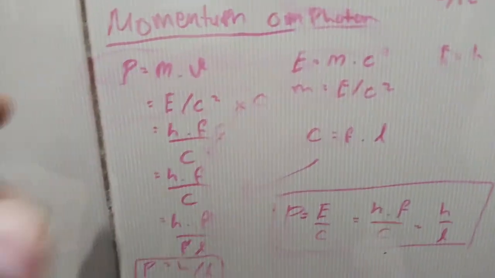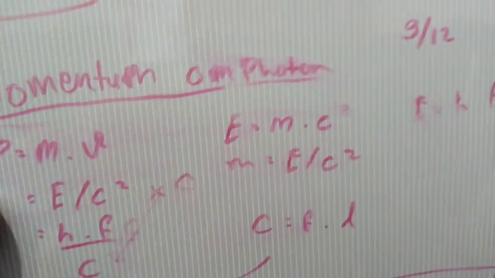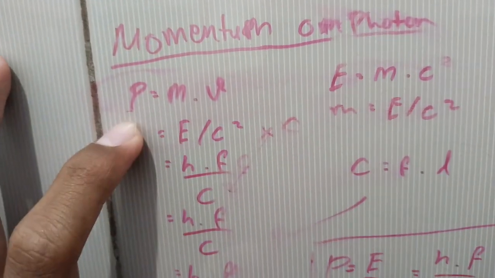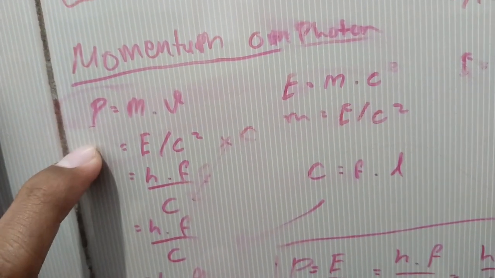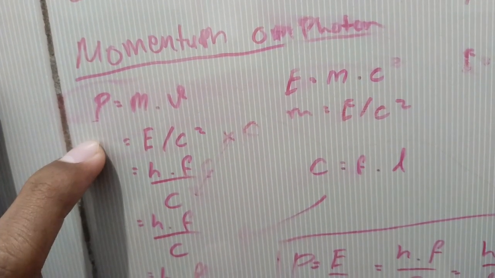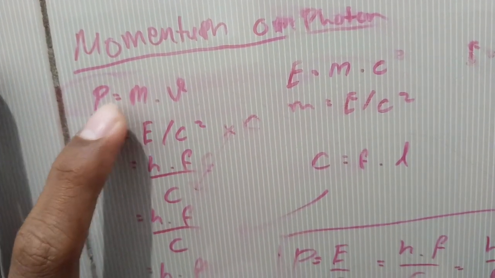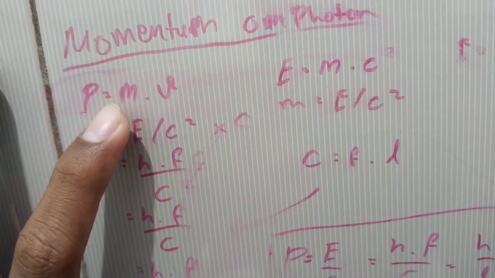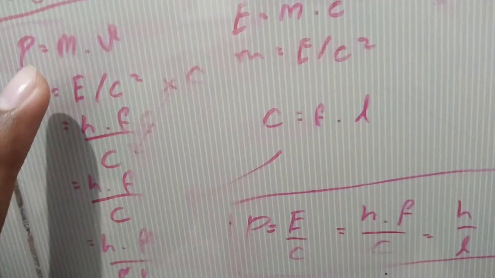Okay, the electron as a particle is also explained by this equation, the momentum of a photon equation. Momentum is the same as mass times velocity.